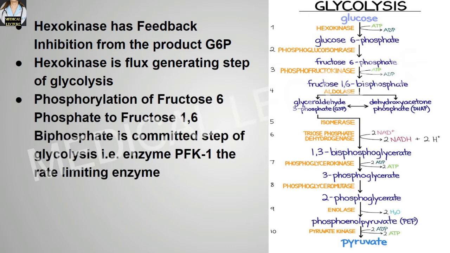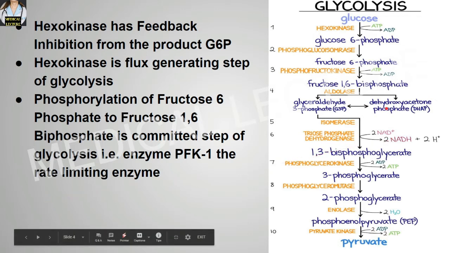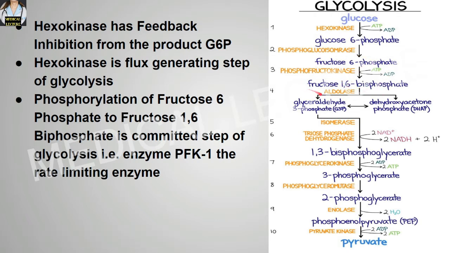Phosphorylation of fructose 6-phosphate to fructose 1,6-biphosphate is the committed step of the glycolysis process. That means over here, as you can see, this fructose 6-phosphate is converting to fructose 1,6-biphosphate. This particular step is the committed step of glycolysis. That means we can say that the enzyme phosphofructokinase 1 is the rate limiting enzyme of the glycolysis process.